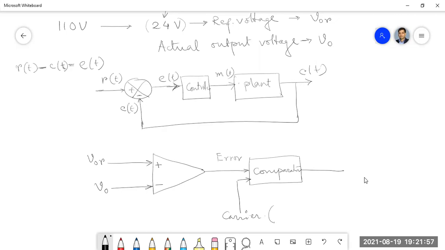We use a sawtooth or triangular waveform, and thereby we generate the switching signal we want. So this is the basic block diagram for generating the switching signal in PWM.